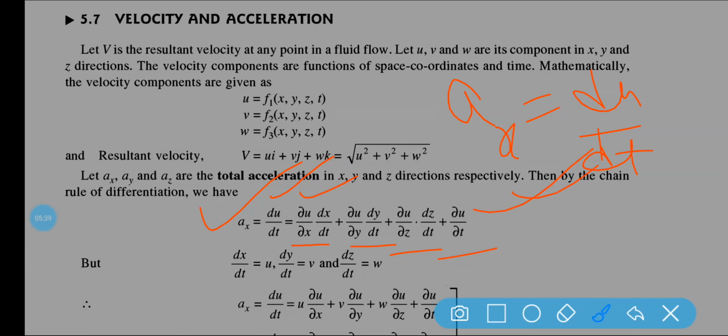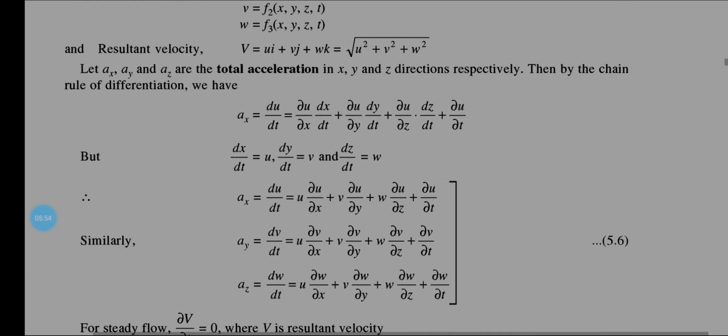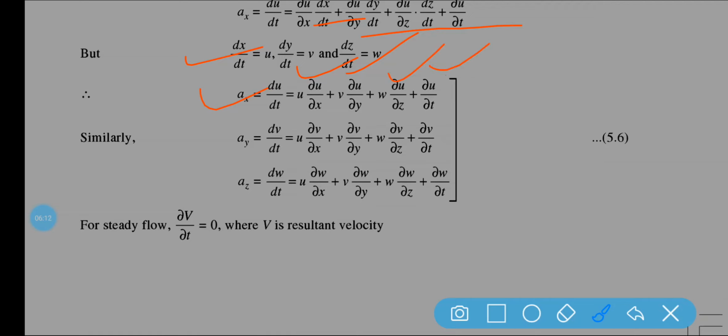Now what is dx by dt? Rate of change of displacement is equal to velocity. So dx by dt is equal to u, dy by dt is equal to v, and dz by dt is equal to w. Now see here, put these values in this equation. So you will get ax is equal to u del u by del x, plus v del u by del y, plus w del u by del z, plus del u by del t. So this is for the case of ax.